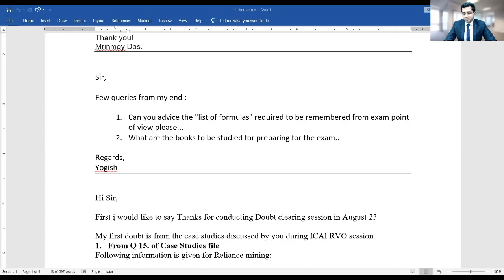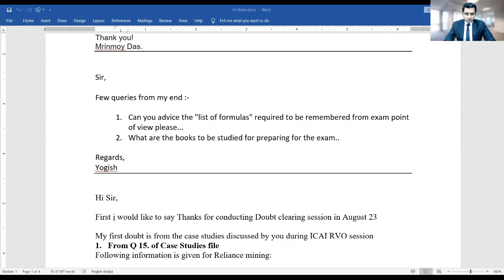Yes, it is here. So I have posted one file in the chat window itself, and it is titled as case studies for participants. And in last 2 pages, all the major formulas have been shared here. There may be some other formulas and I'll try to address those formulas also.